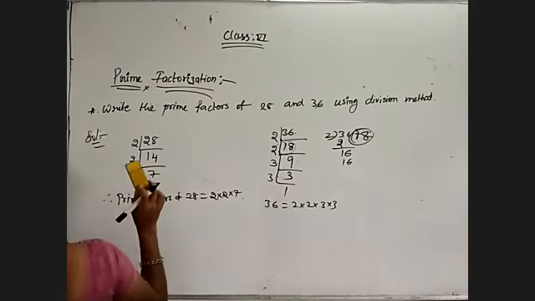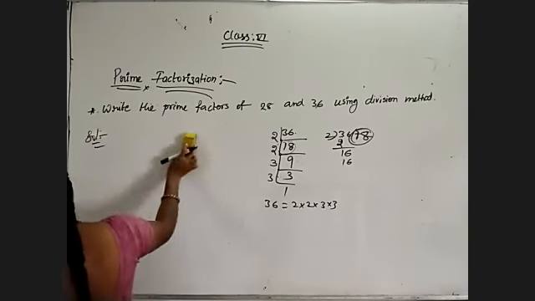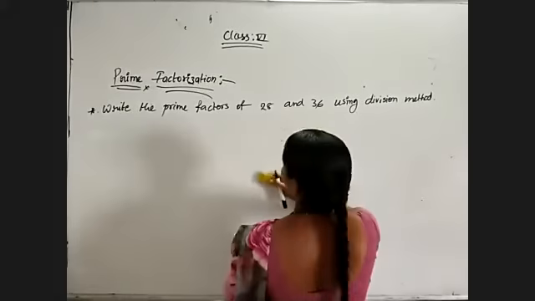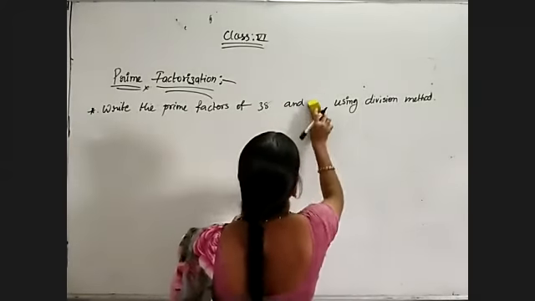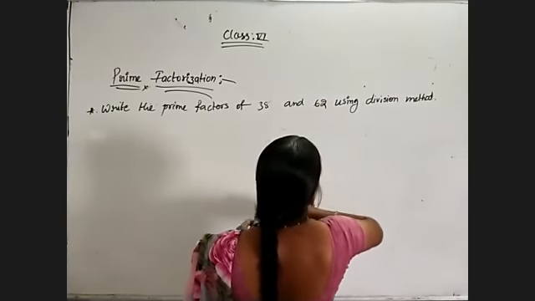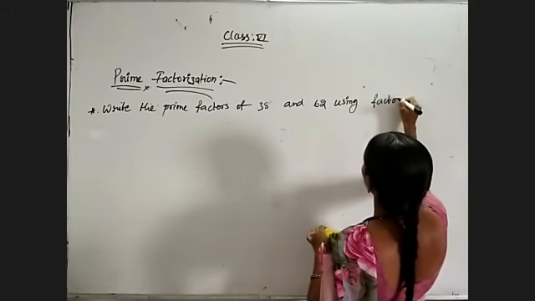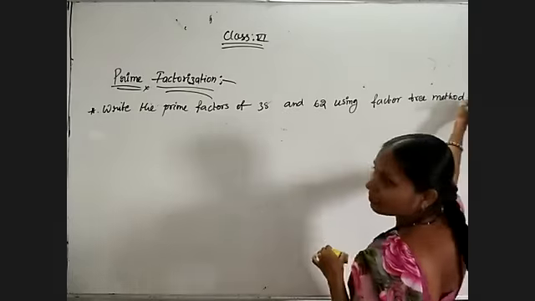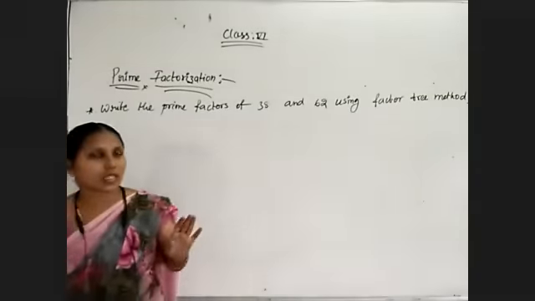Now write the prime factors of 38 and 62 using factor tree method. So here they have mentioned which method we need to follow. Compulsory in that method only we need to give the solution.